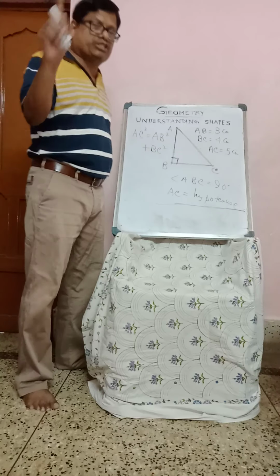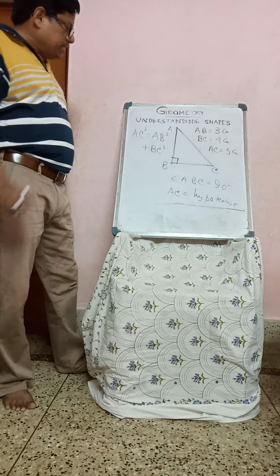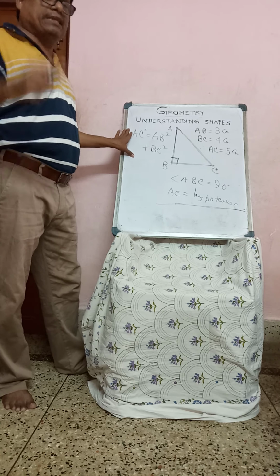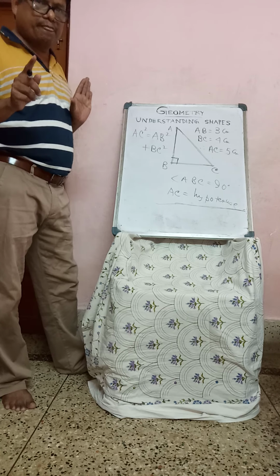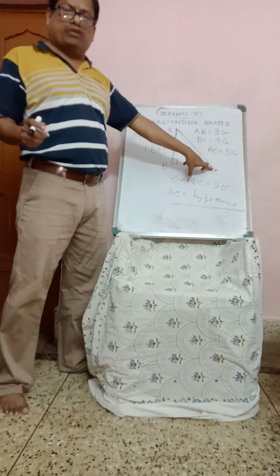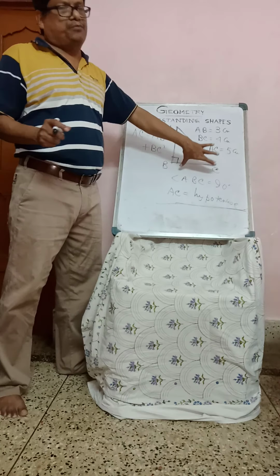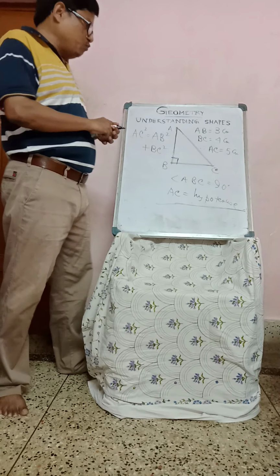This is the Pythagoras theorem. We have to learn how to prove it in upper classes, not now. You should just remember that in a right angle triangle, hypotenuse square is equal to perpendicular square plus base square.